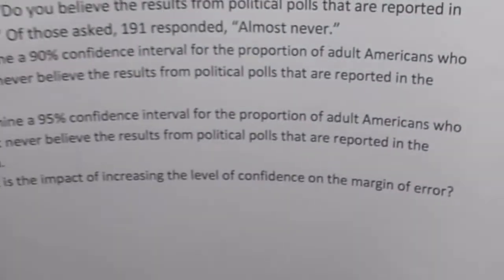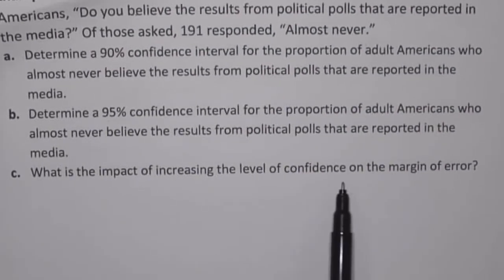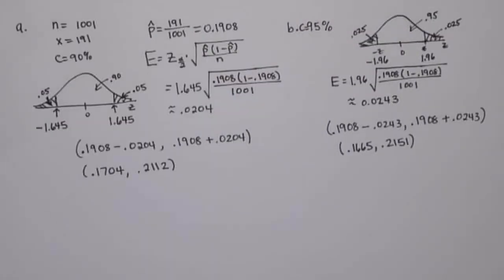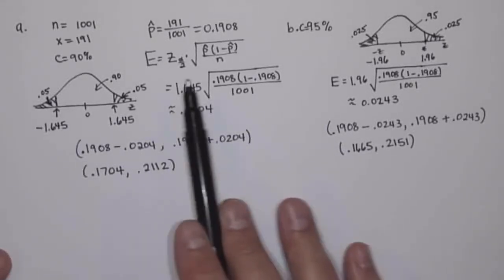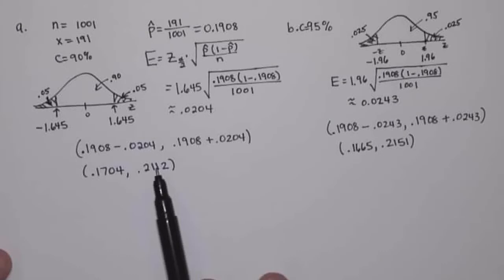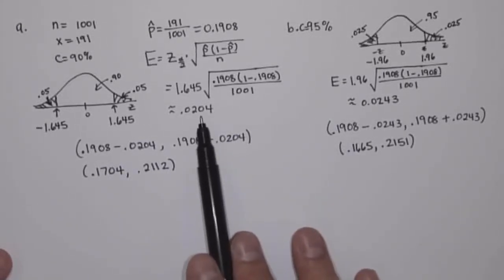So question C is, what is the impact of increasing the level of confidence on the margin of error? So if we increase the level of confidence, so we went from 90% confidence to 95% confidence, what happened to our confidence interval? Well, if you look, our margin of error went up.